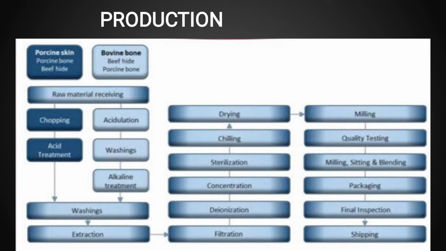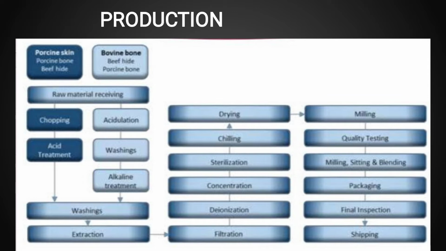In this sketch, we discuss the steps which are included in the production of gelatin. The two sources: one is porcine skin, porcine bone or beef hide, and the other is bovine bone, beef hide or porcine bone. The next step is the raw materials receiving. It is common in both methods.